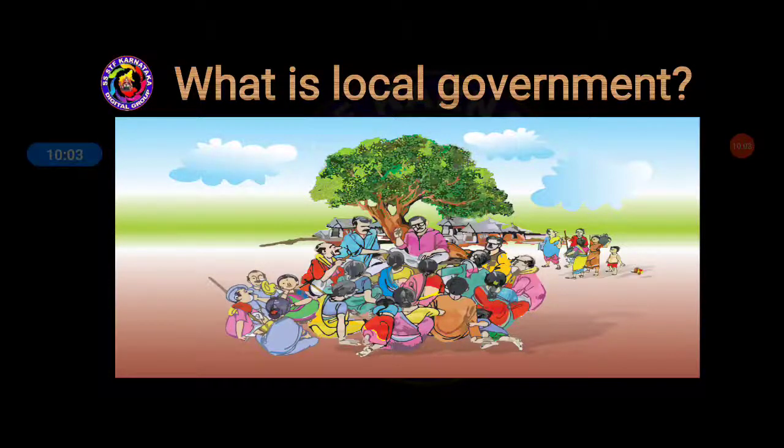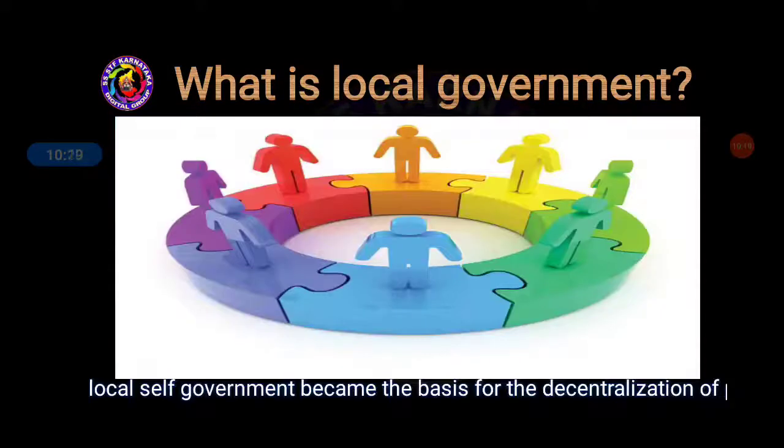In local government, they solve problems in their locality and listen to each other's problems. There is involvement of the people, and they discuss. And one woman member should be compulsory as a member of a panchayat. There are 5 members in a panchayat, students, and one should compulsorily be a woman. And now let us see, local self-government became the basis for the decentralization of power to the people. Here, students, these are forms of local government. They are sitting in a circle, listening to each other and involving each other.